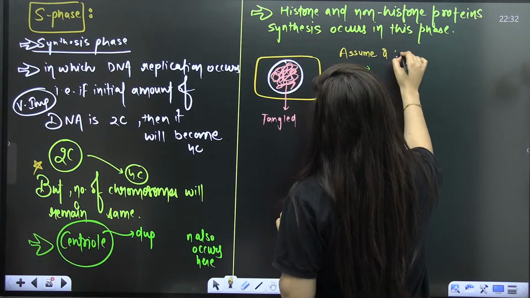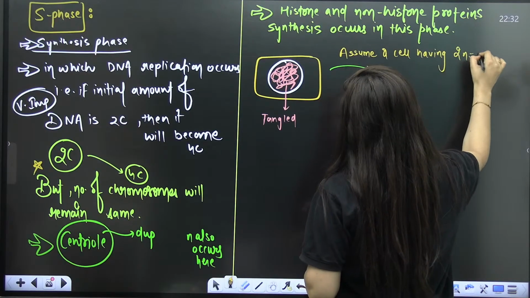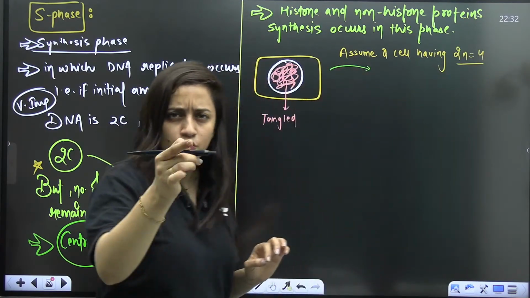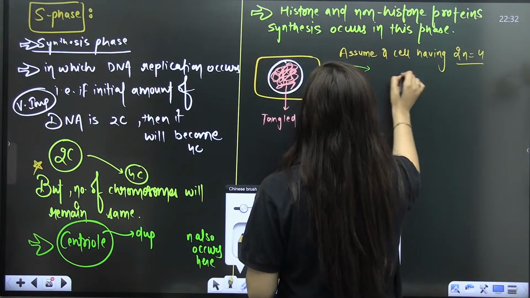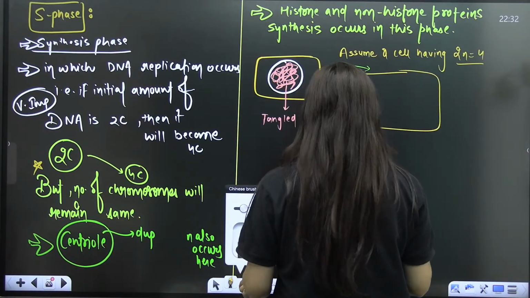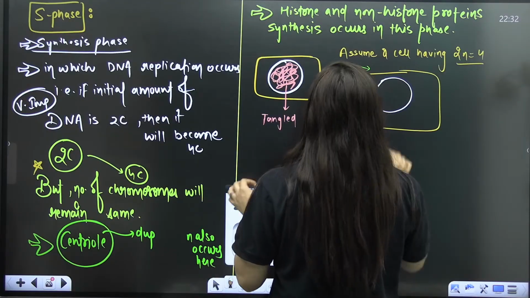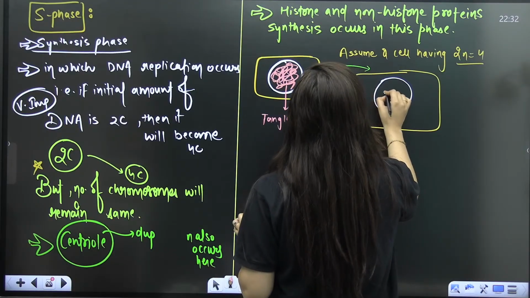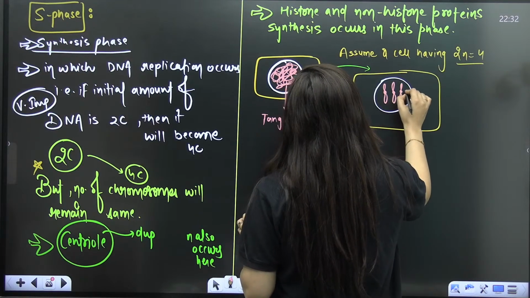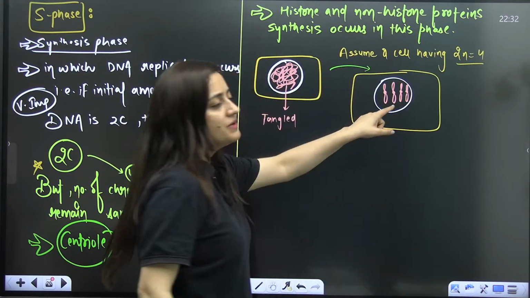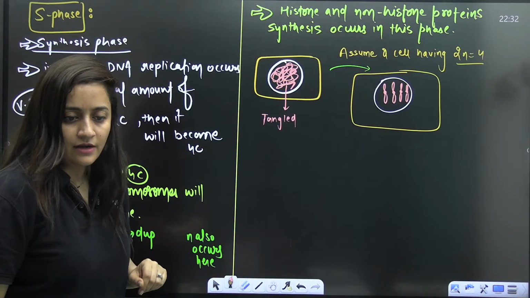Assume a cell having 2n equals 4. Just giving you an assumption. Just imagine that this particular cell is having how many chromosomes? This cell is having 4 chromosomes. This is going to be the case here, students. Keep it in your mind. 1, 2, 3, 4.